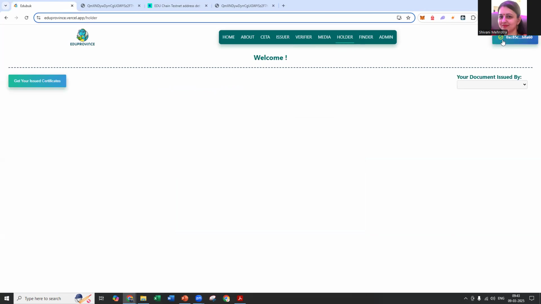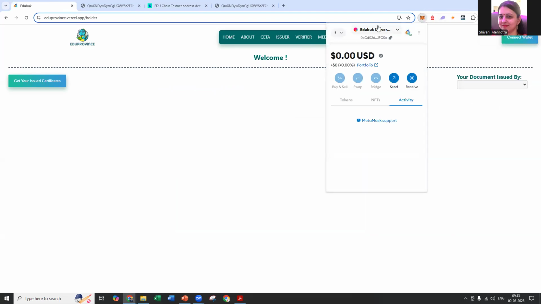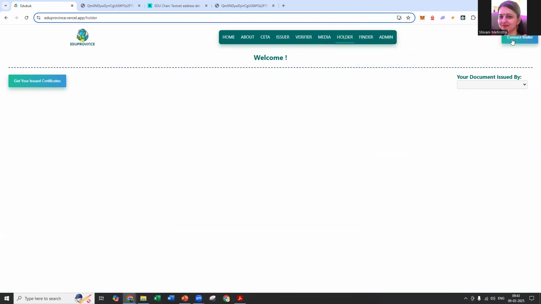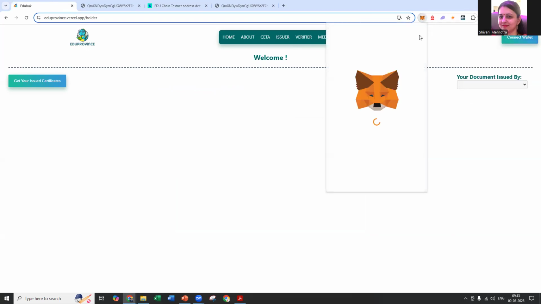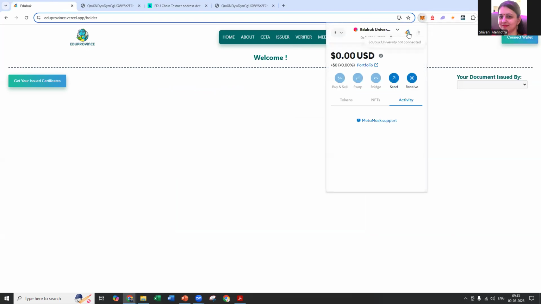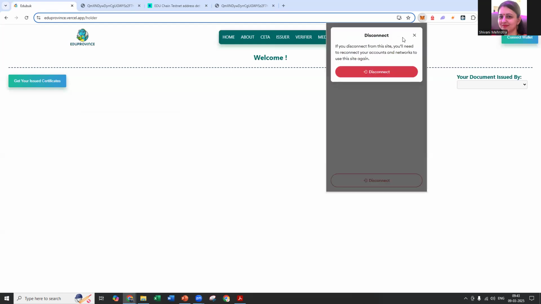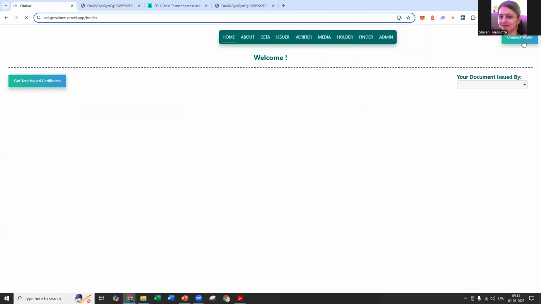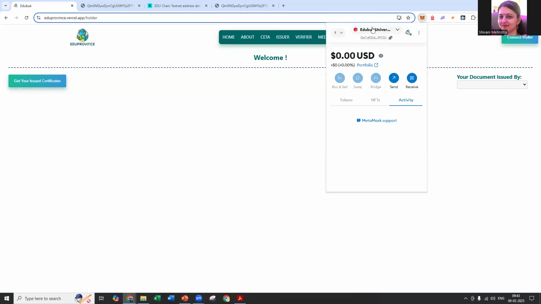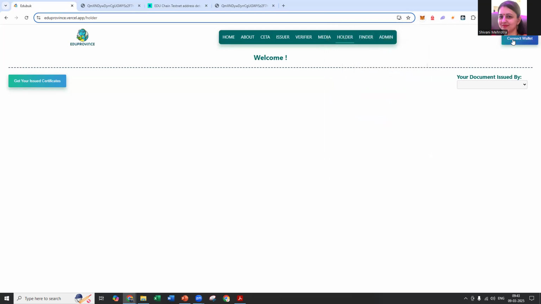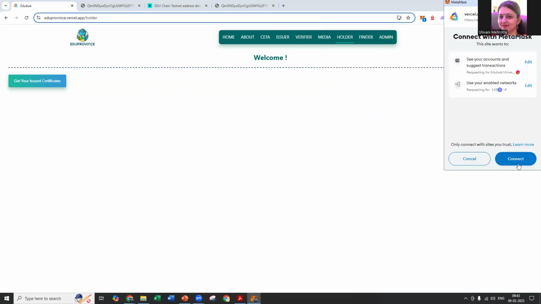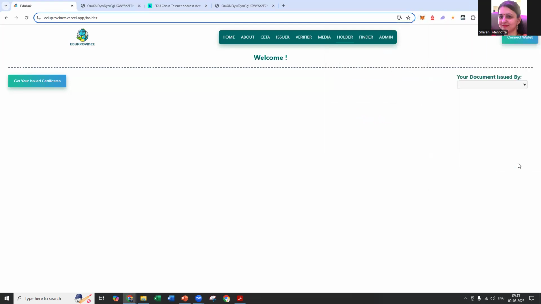Now we can go to the holder and log in via holder address. We have to open the MetaMask once again. We click on the connect wallet, connect it with MetaMask.